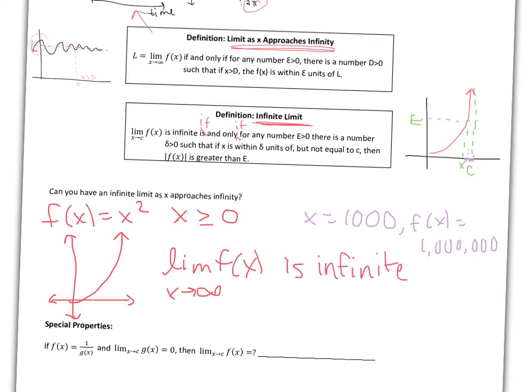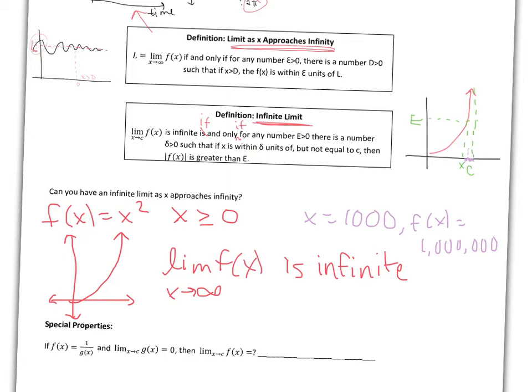Sometimes I find that students find it difficult to understand that even though our x value is going to infinity, we know that this one's also going to infinity, okay? It doesn't matter that this infinity is a smaller number than that infinity, right? They're both huge concepts, okay? I know that can be difficult to wrap your head around, but this infinity is bigger than this infinity, okay? Doesn't really matter, but just things to keep in mind.